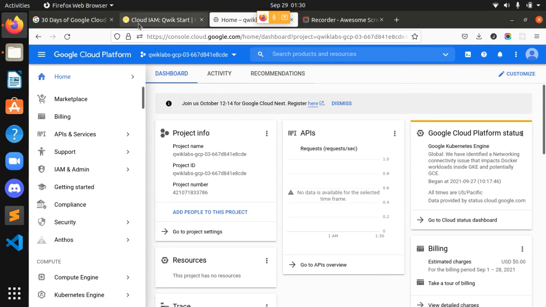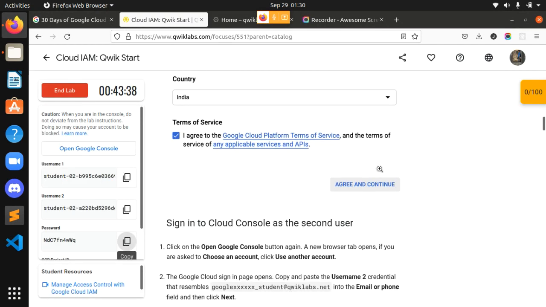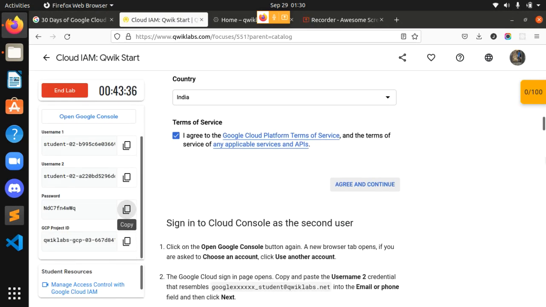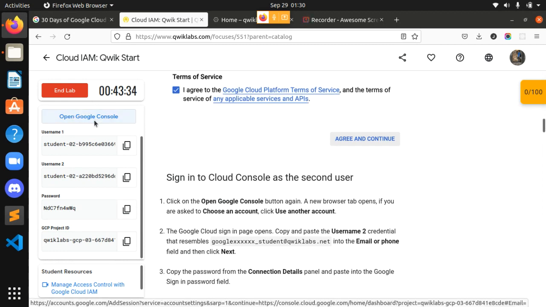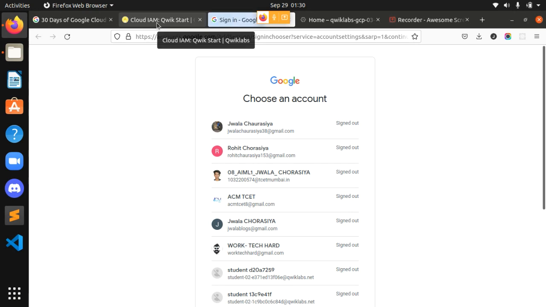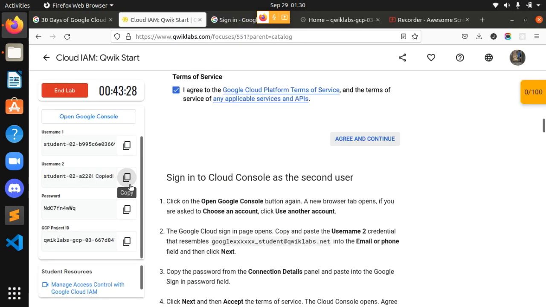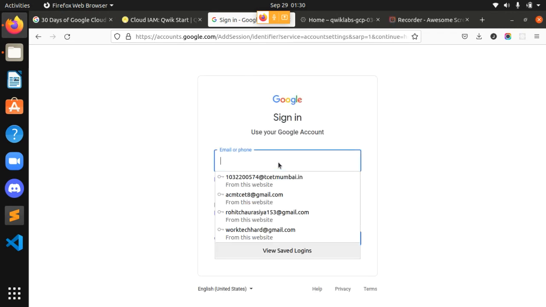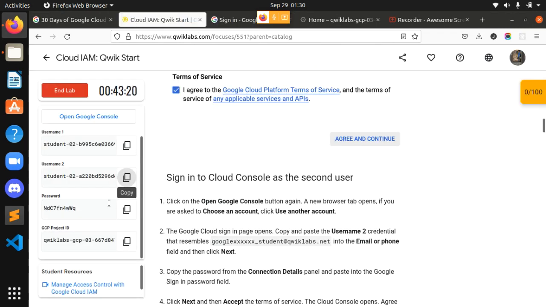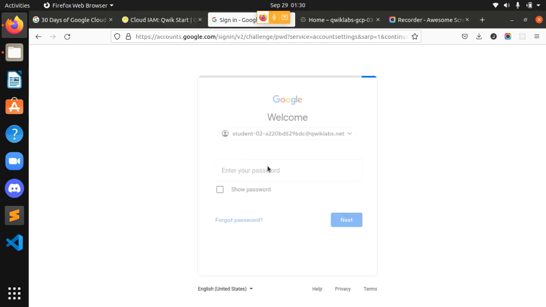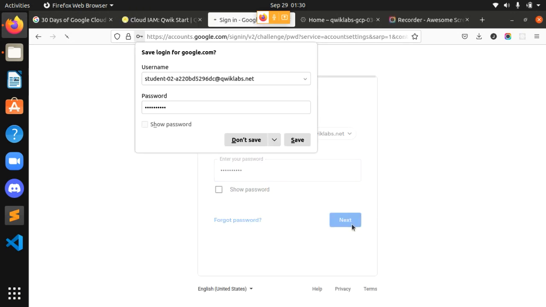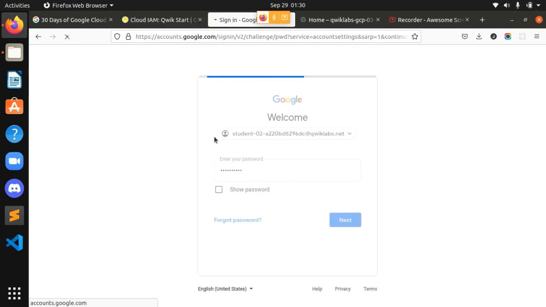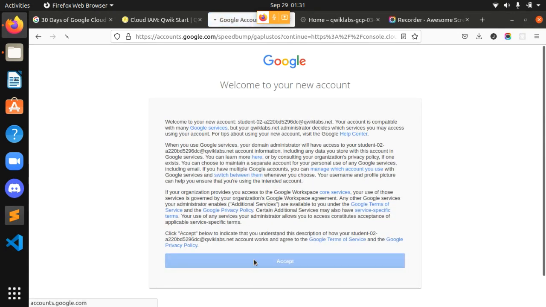Okay, we are signed in with our first user, and now with the second one. I will again go to the cloud console, copy this username two, and use another account to sign in over here with this. I will copy the password and paste it over here. That's it, and the same formalities again for this account.